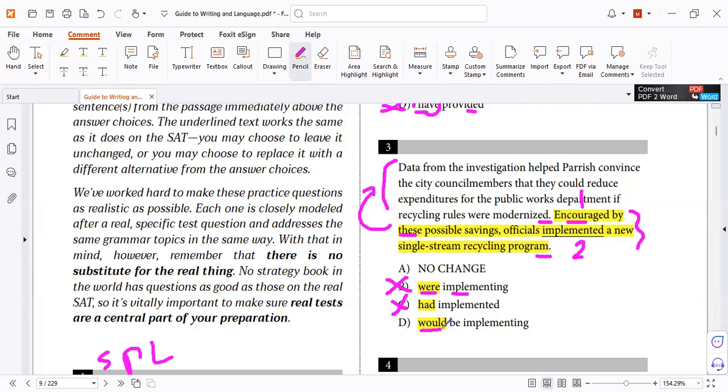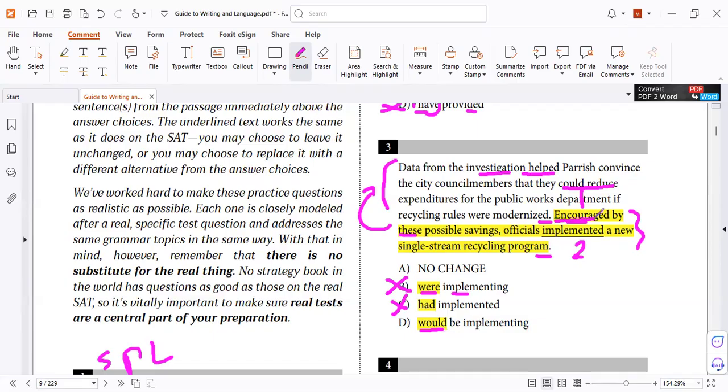You have studied before that "would" refers to a hypothetical situation. We hypothesize, we guess it happened, but it didn't happen. Now ask yourself, did this action happen or did the writer hypothesize? It's already happened. It said the investigation helped. He said they could reduce. You see, he said they were encouraged.